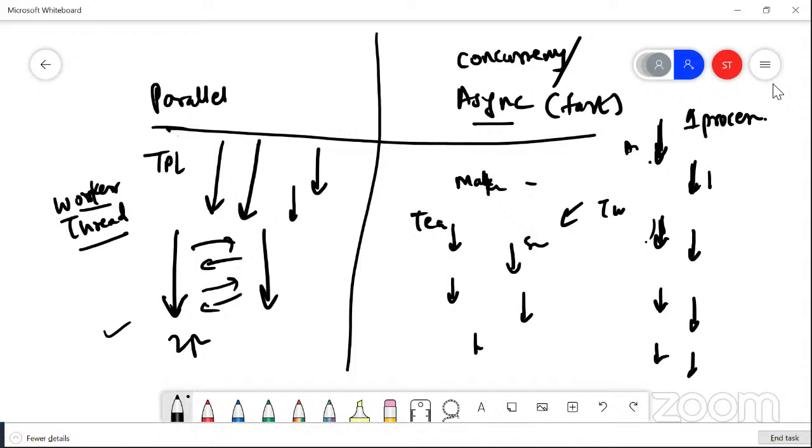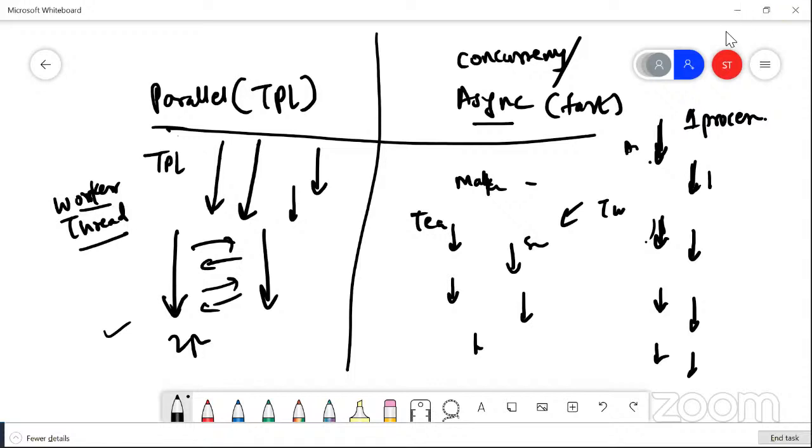So when you want to run parallel, the technical word in .NET is TPL. When you say you want to run async, you're going to have only one thread. In that one thread, it will run these two tasks. You get a feel of parallelism. Please understand, you are a human, you get a feel of parallelism. Okay, the file is getting downloaded and this is happening, right? So async and await is concurrent, while parallel means two running in parallel, right?